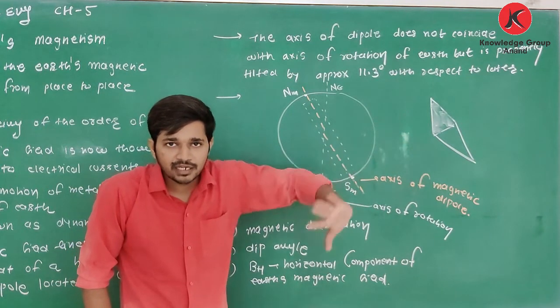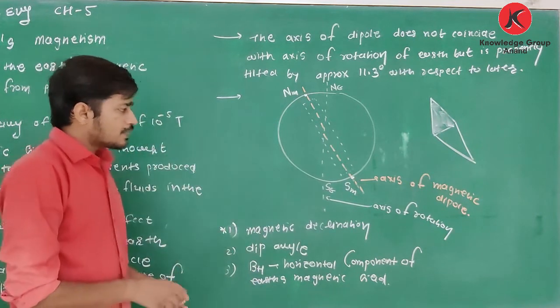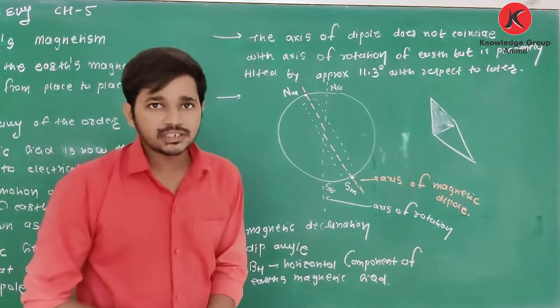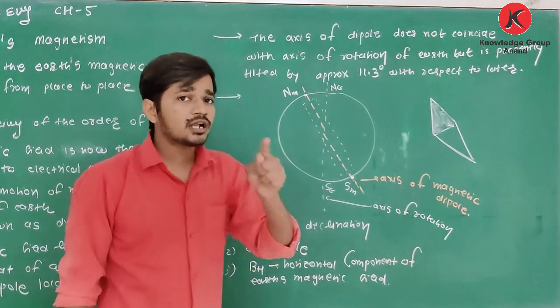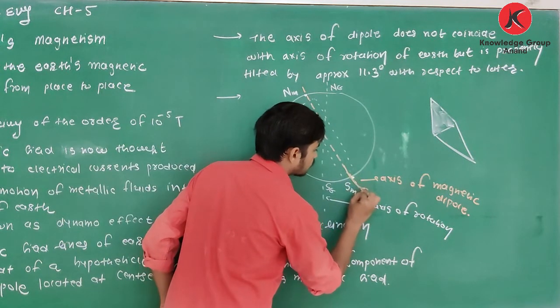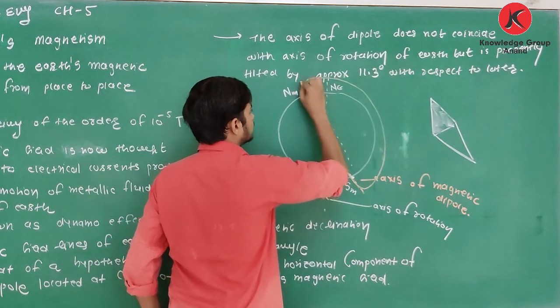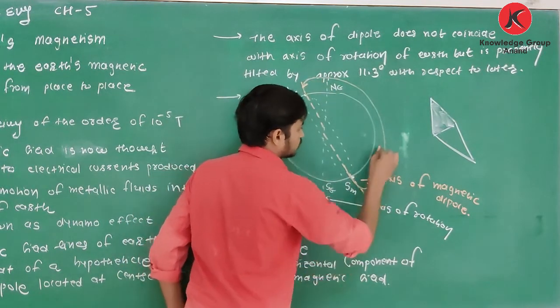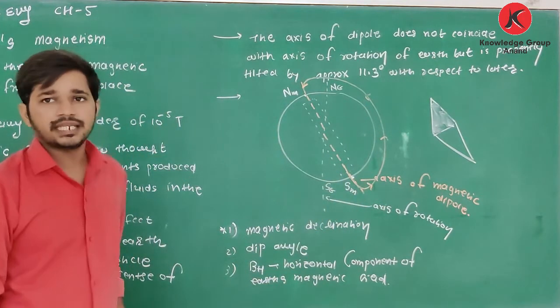Remember one point, that the magnetic field lines of Earth leave from the South Pole and enter the North Pole, like this.